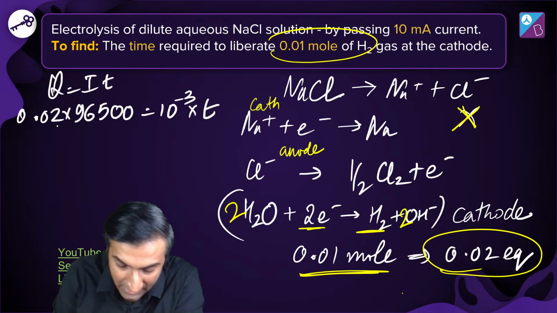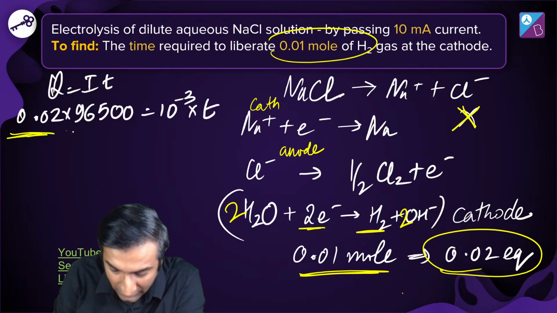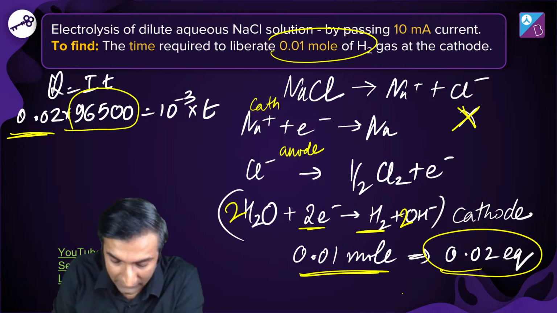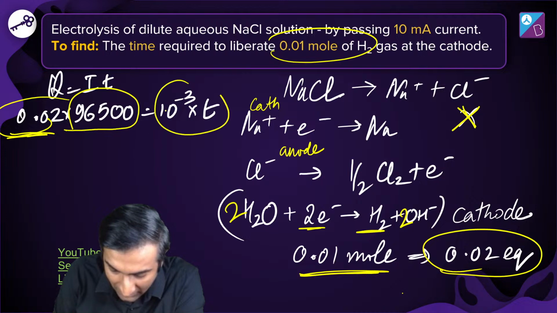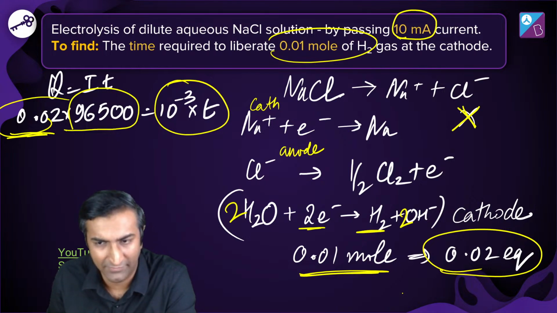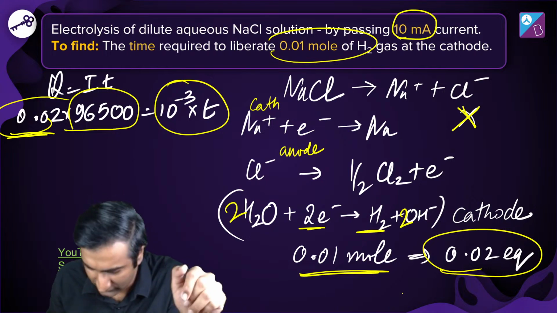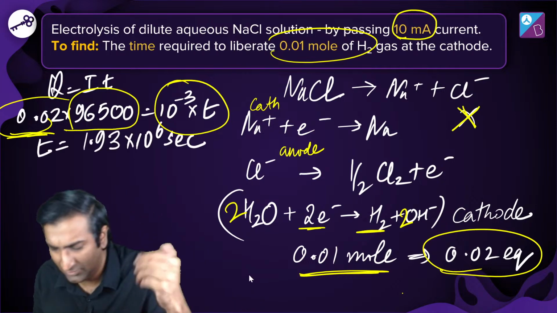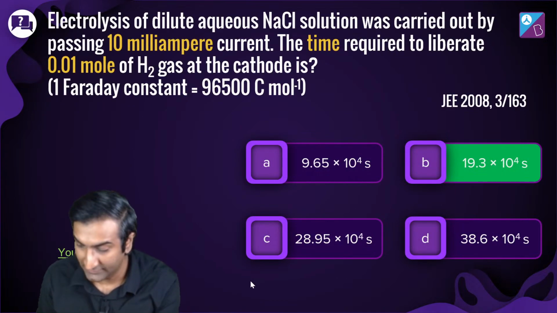Once you've got that, then life is simple. Q is simply I into T. I is 0.02 into 96500, which is the charge in coulomb, and 10 power minus 3 into T. Why 10 power minus 3? Because 10 milliampere. Milliampere means 10 power minus 3. Milli is 10 power minus 3, right? That's it. Yes, 0.02. When time happens to be 1.93 10 power 6, which is 193 into 10 power 4, which is the answer. Excellent work.